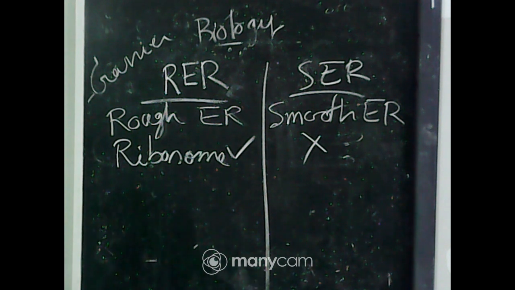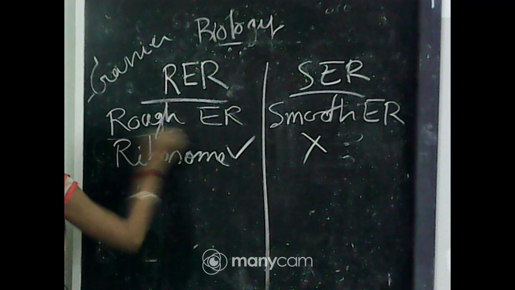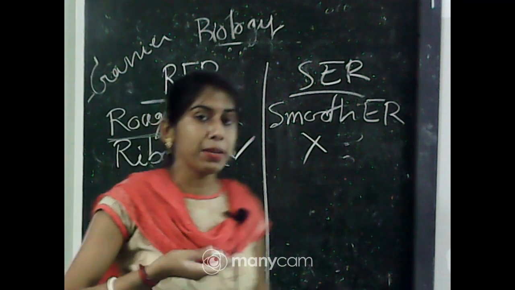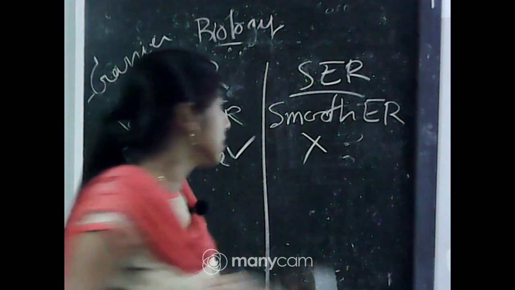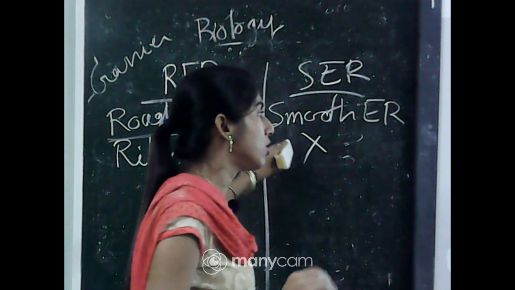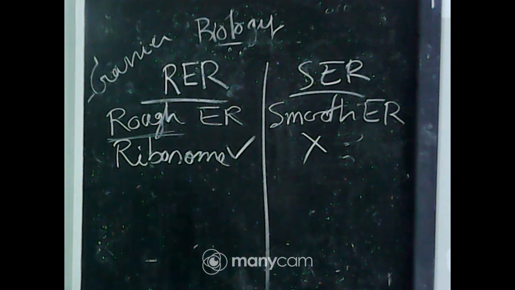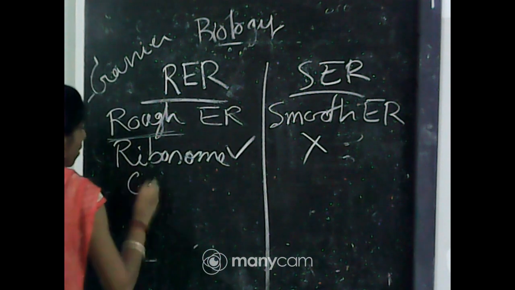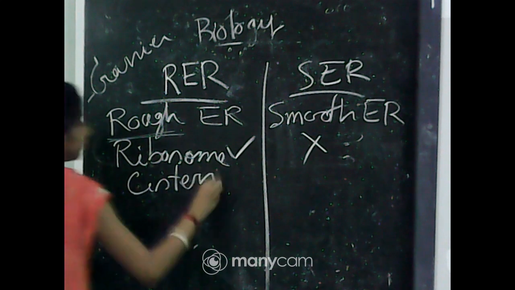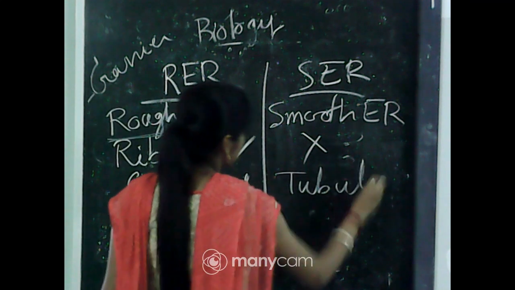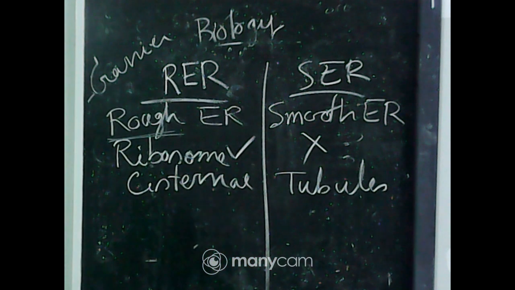Next property: why is it called rough? Because of the presence of ribosomes, the appearance will be rough, and the other shows a smooth appearance, that is why it is called smooth endoplasmic reticulum. The RER is mainly found in the cisternae region, and the SER is found in the tubular or tubules region.